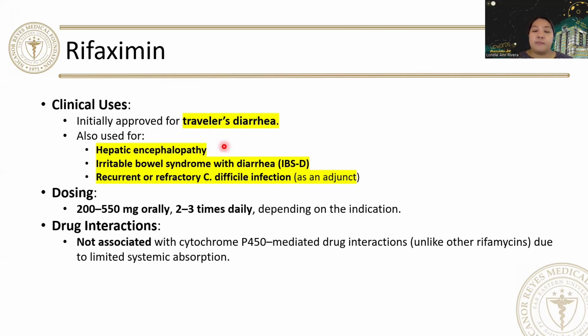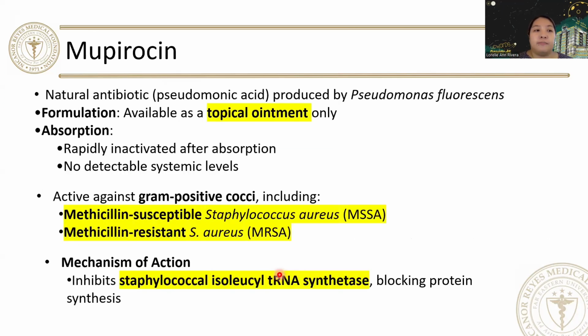However, rifaximin can also be used for hepatic encephalopathy, for irritable bowel syndrome with diarrhea predominance, and for recurrent or refractory Clostridium difficile infection. The dose is 200 to 550 milligram orally, 2 to 3 times a day. As for drug interactions, this is not associated with cytochrome P450 mediated drug interactions due to its limited systemic absorption.